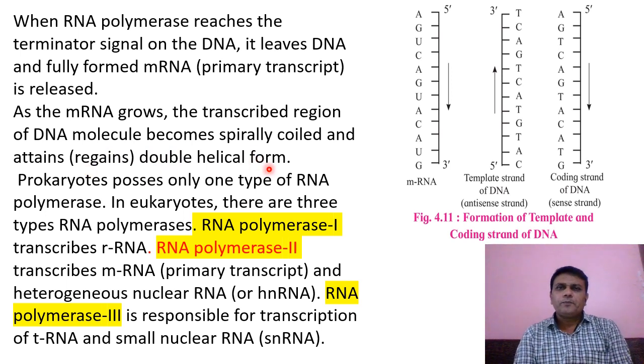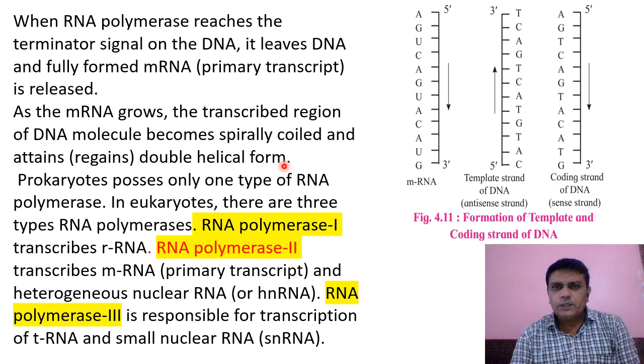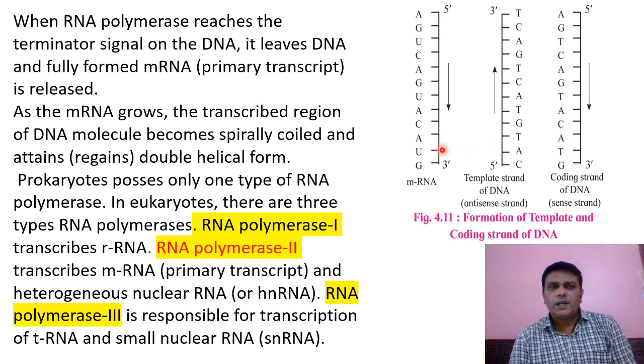So in this way, from the template strand, messenger RNA is produced, and the coding strand actually codes this messenger RNA. That means the sequence of nitrogen bases present on the coding strand, or the information on the coding strand, appears on the messenger RNA.